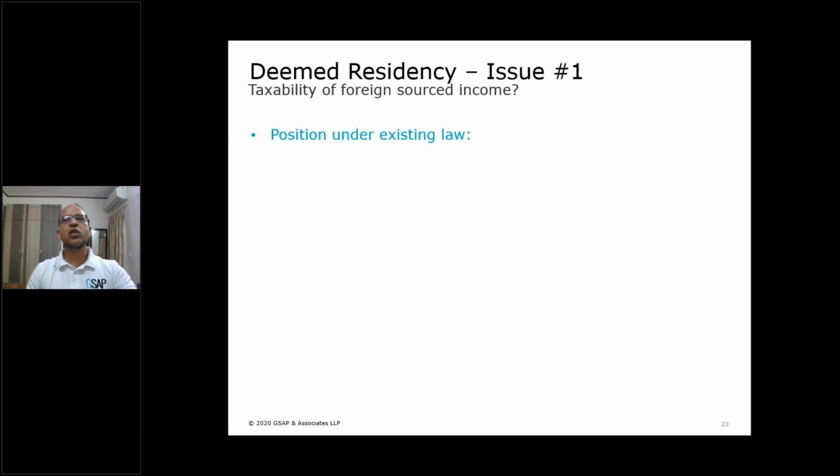First, look at the position under the old law. Since he was staying in India throughout the year, his stay is obviously more than 182 days. So section 6.1 applies. His stay is more than 182 days. He will become a resident of India. I'm talking about the old law. Now under the old law, if you are resident, then you need to further examine whether you are NOR or OR.